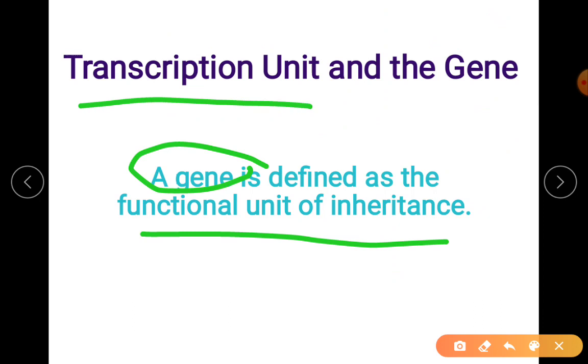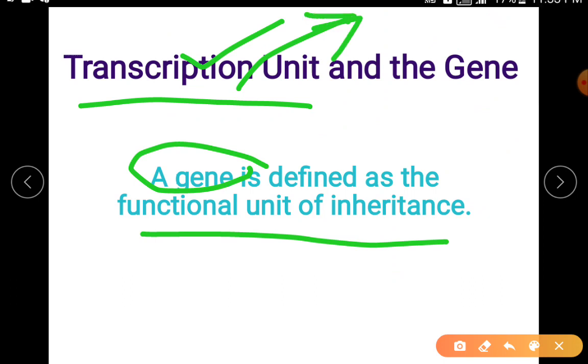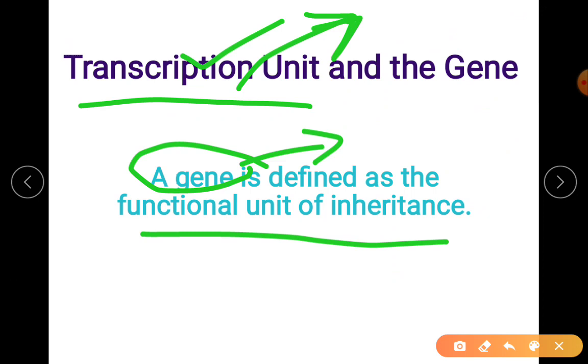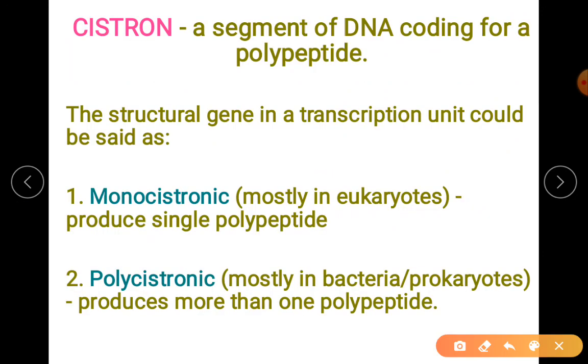Transcription unit is clear, so it is the part of DNA that is responsible to produce RNA, and ultimately RNA is the one which will produce proteins. So this is how the process is shown, whereas with gene, we are talking about how the character is shown. Both are same, but one difference we are keeping is that with gene we are just talking about a name of the character, but the process behind how it is explained or how it is expressed is shown in the transcription unit. It begins from there.